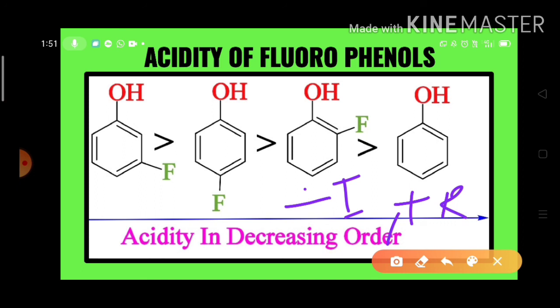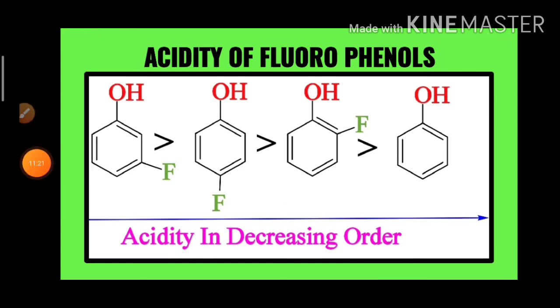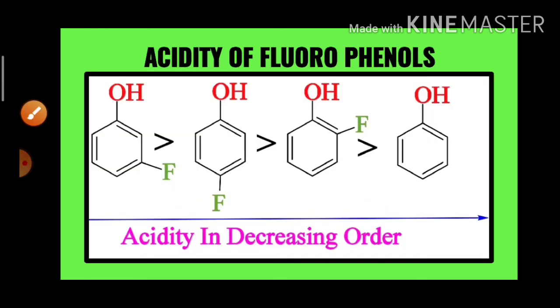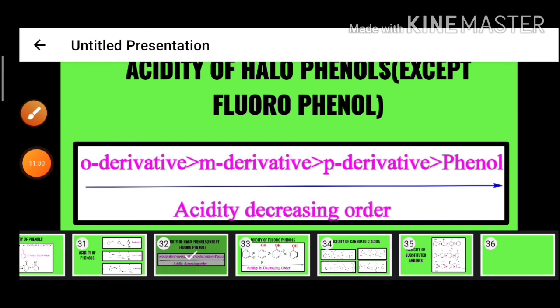So plus R and minus I. The plus R effect decreases the acidic character. The minus I effect increases the acidic character. So actually fluorine does not act as a minus effective group because fluorine itself is a strong